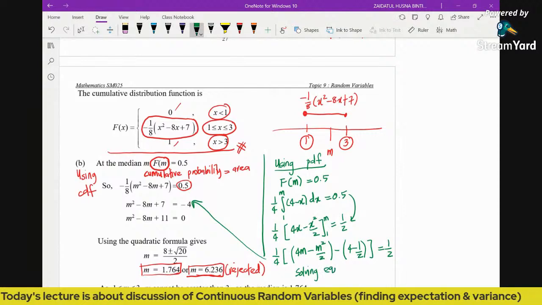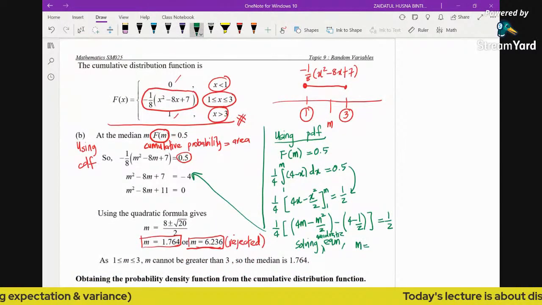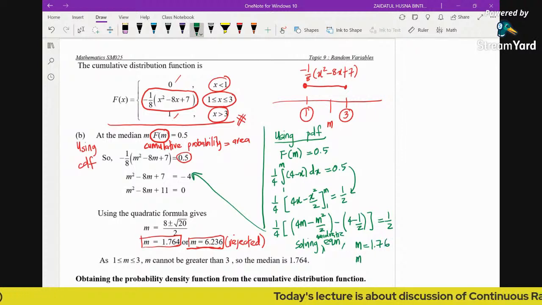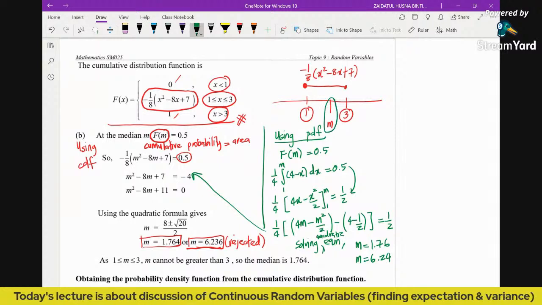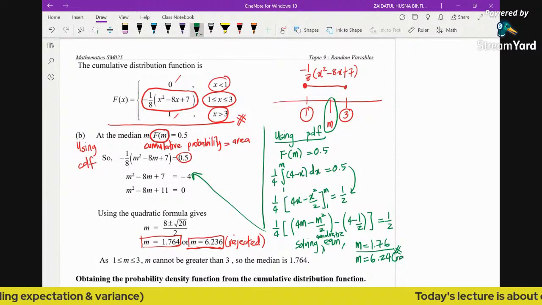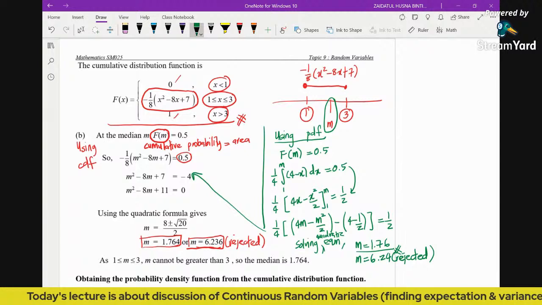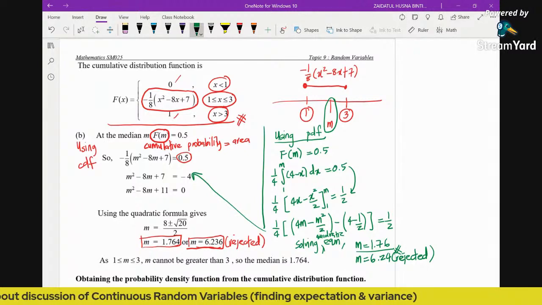Solving the quadratic equation will give you two values of m: one is m equals 1.76 and the other one is m equals 6.24. But again, logically, because m is located between 1 and 3, this is the value that we're going to accept. You just underline it and put the hash symbol, while this value you reject. For any value that you need to reject, please write down the word rejected, or else the examiner will assume that you accept both. So this is how we find the median using both functions, one is the CDF and one is the PDF.